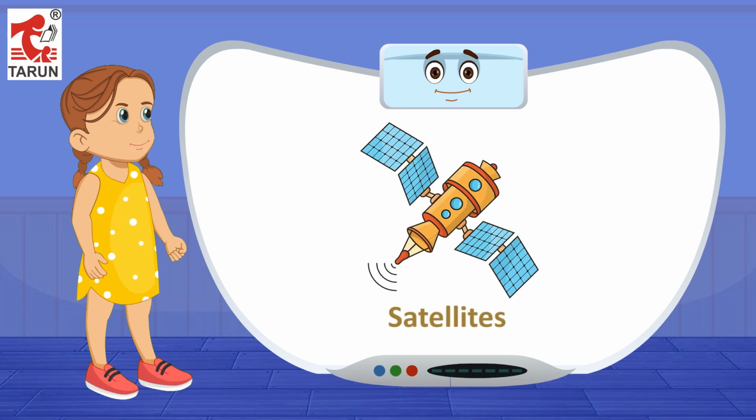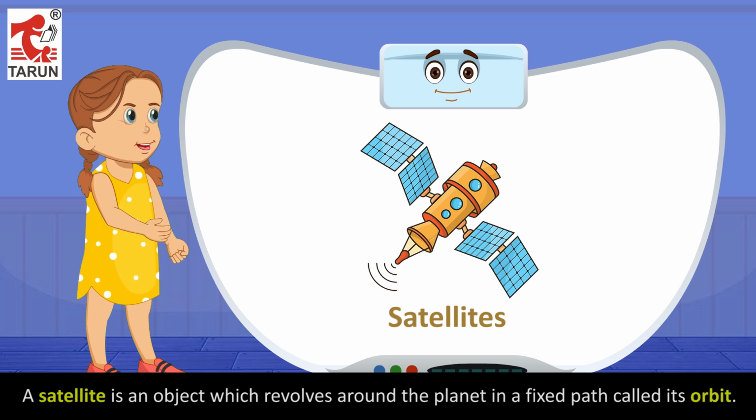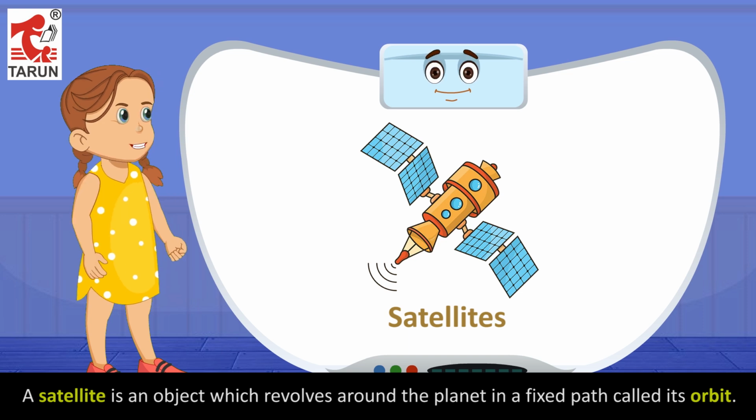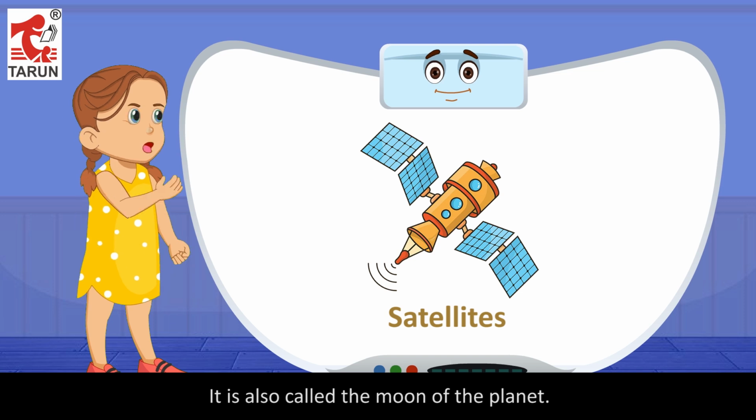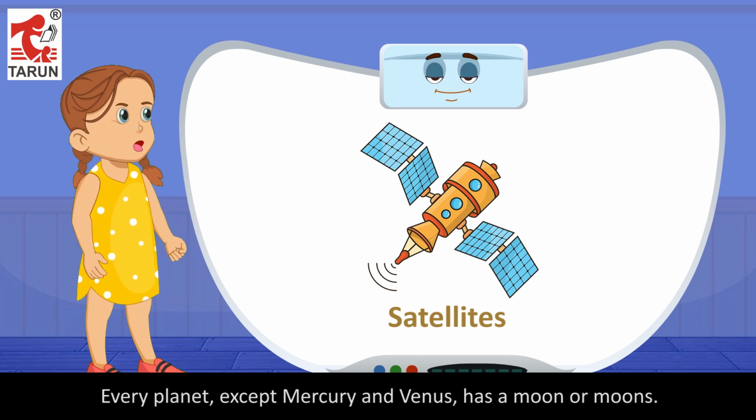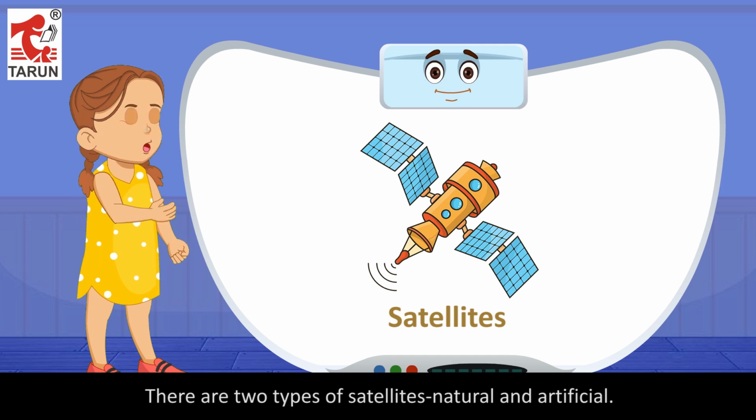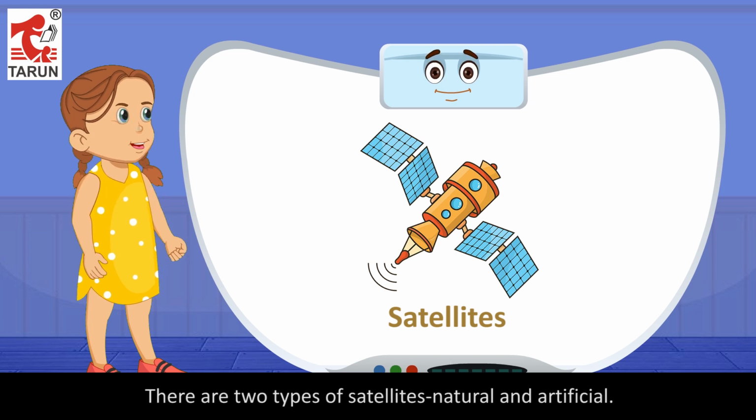Satellites. A satellite is an object which revolves around the planet in a fixed path called its orbit. It is also called the moon of the planet. Every planet, except Mercury and Venus, has a moon or moons. There are 2 types of satellites, natural and artificial.